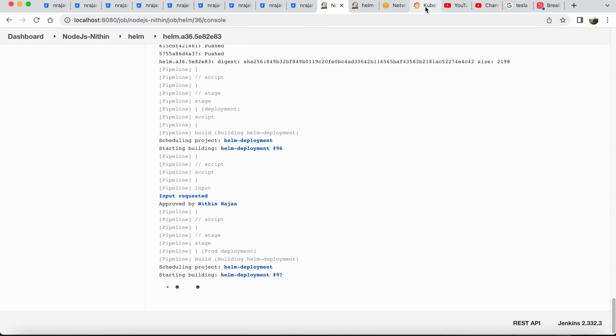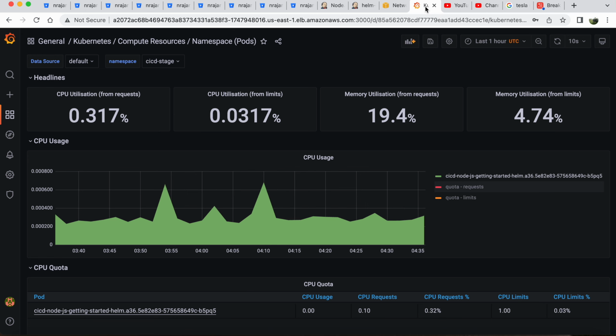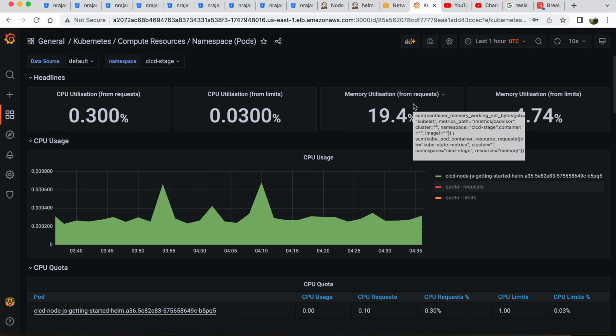Once the chart is deployed, we are going to see the health of the charts in Grafana. As a part of infrastructure setup, we are deploying Prometheus with Grafana into the clusters, through which we can see the health of this application. We can see that this is one of the namespaces which we have created to deploy our application, and this is our application health with all the parameters. So this concludes my demo. Thank you.